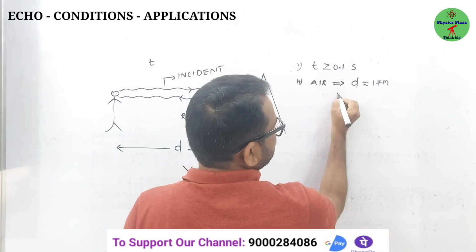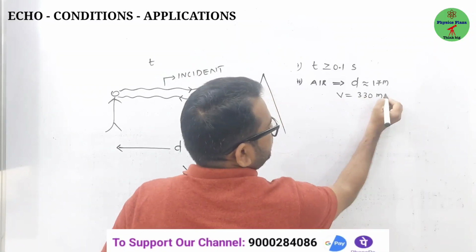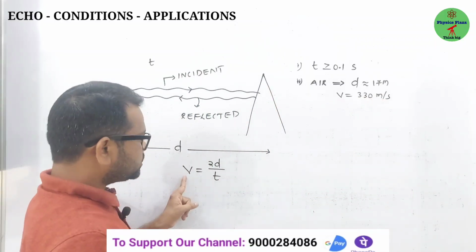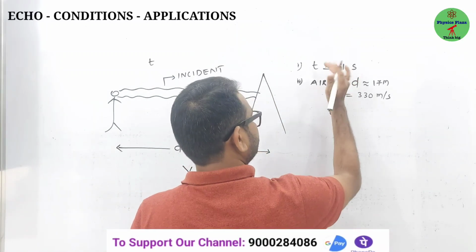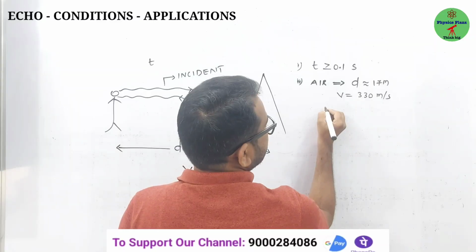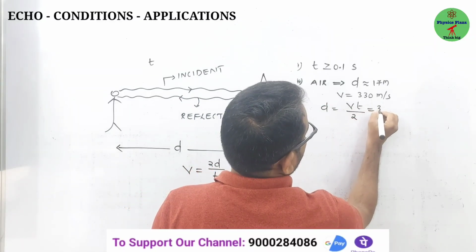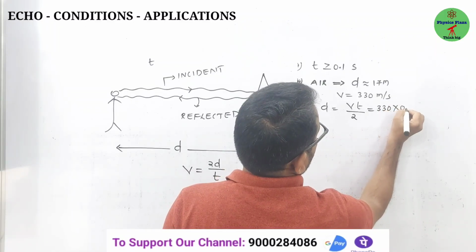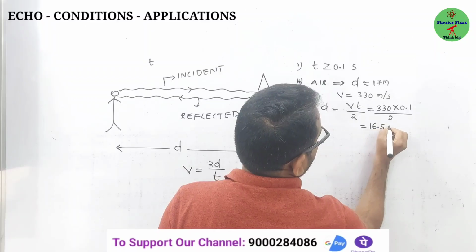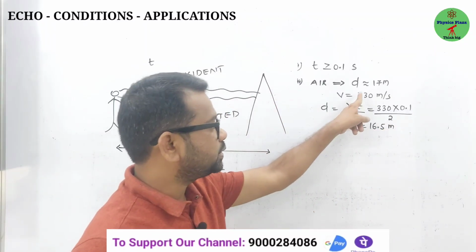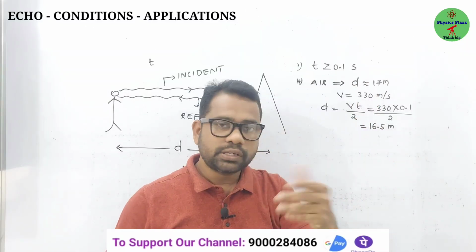In air the speed of sound is approximately 330 meters per second. Now use this formula v equals 2d by t, so d is equal to vt by 2. That is 330 into 0.1 by 2. You'll get 16.5 meters. So approximately I wrote 17, because of rounding off. In the exam if you write 17 meters, it is accepted.